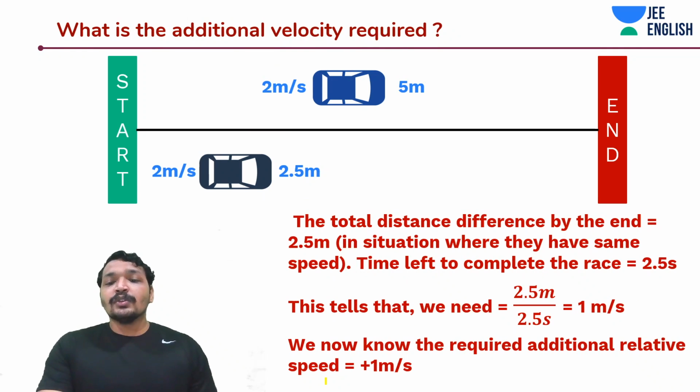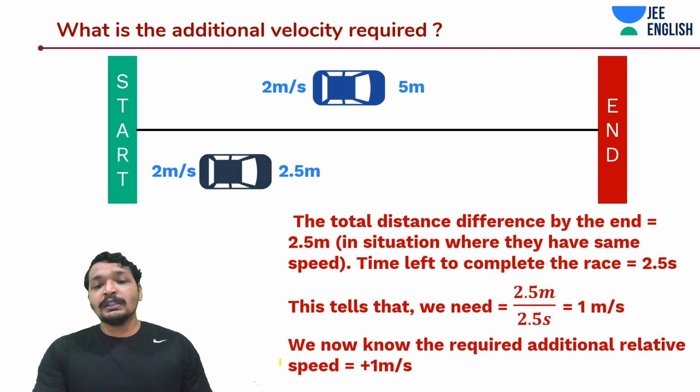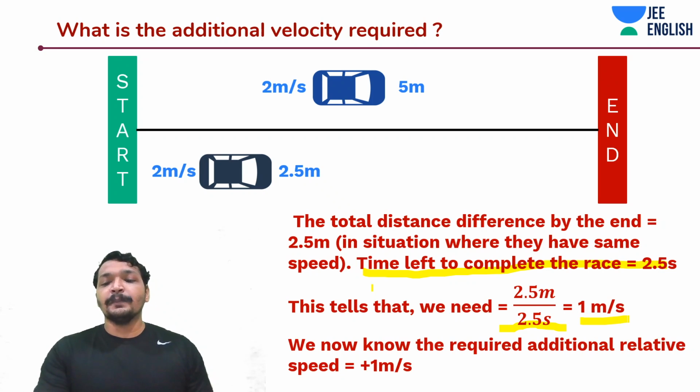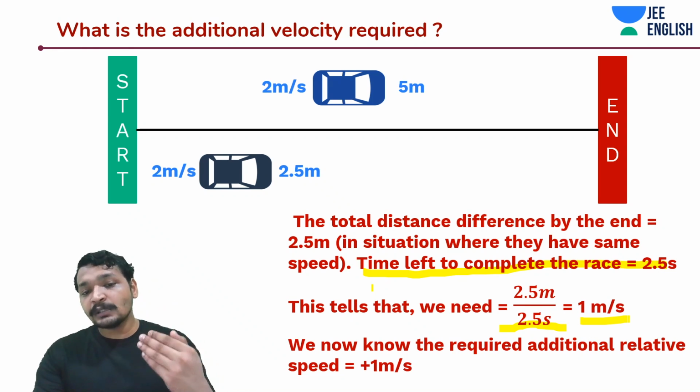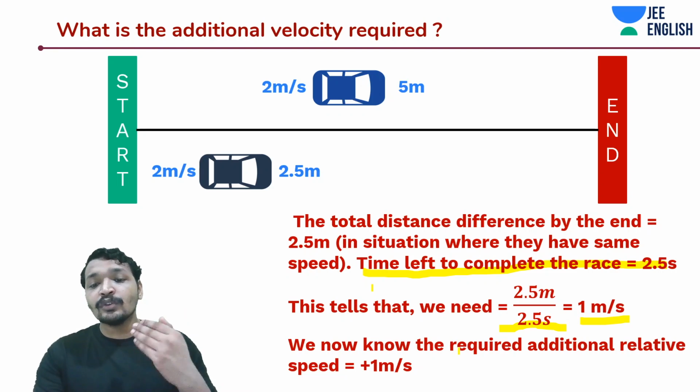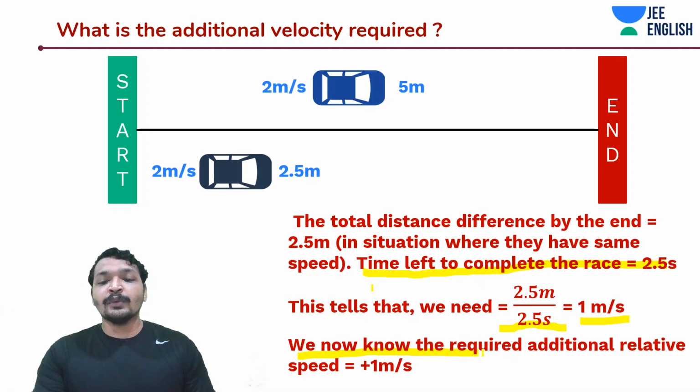Now the time left to complete the race is 2.5 seconds, and the constant distance difference between you both is 2.5 meters. So how much additional speed is required by you, moving at the same speed as blue, to win this race? That would be 2.5 by 2.5.